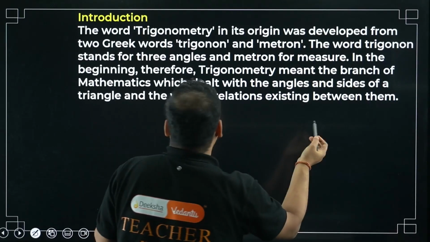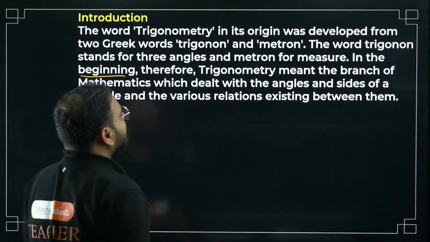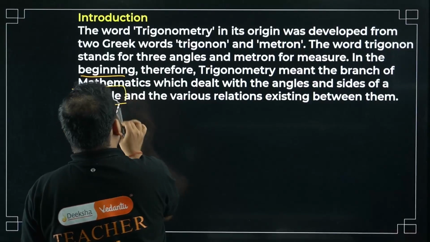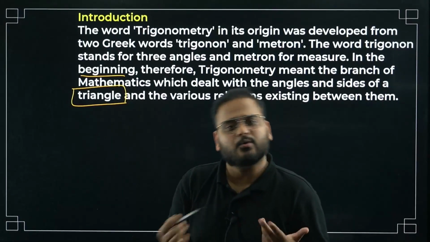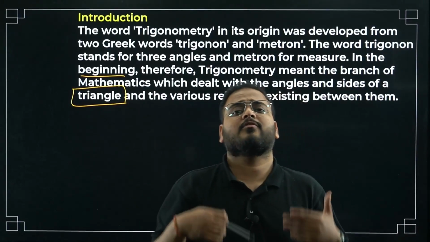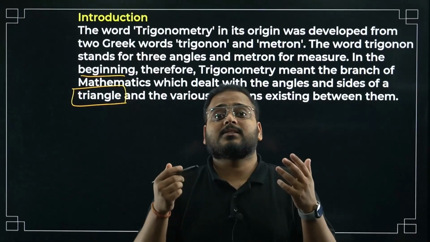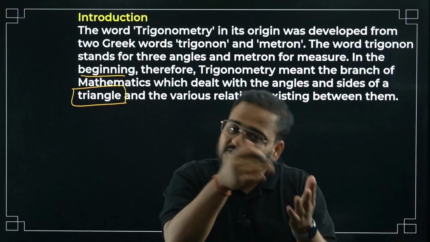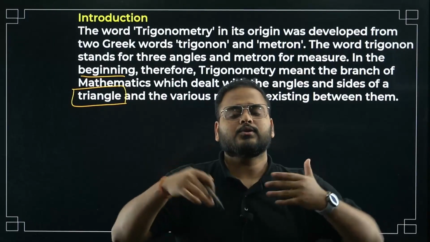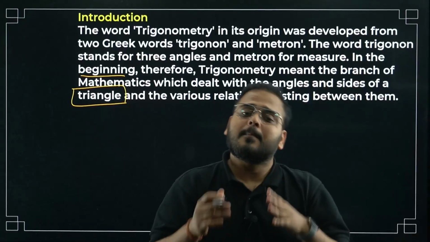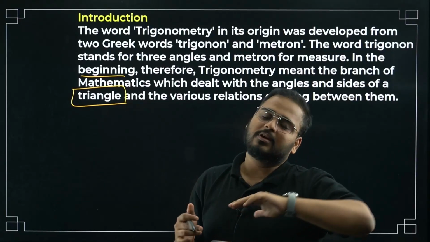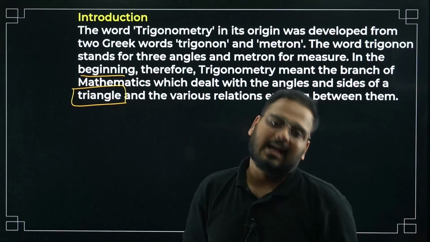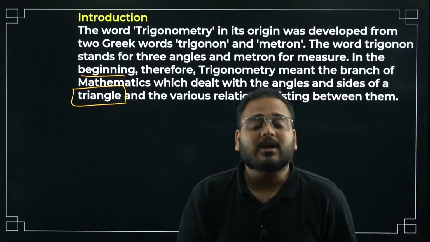In the beginning it dealt with triangle relations only. That's what we understood it to be. But now we also use these ratios with respect to circles, and we can find certain different identities. We use all of that now, so we have more applications of trigonometry right now. But in the beginning we used to deal only with the relation for right angle triangles, the relation between sides and the angles, right? So we have to see what the different parameters are over here.